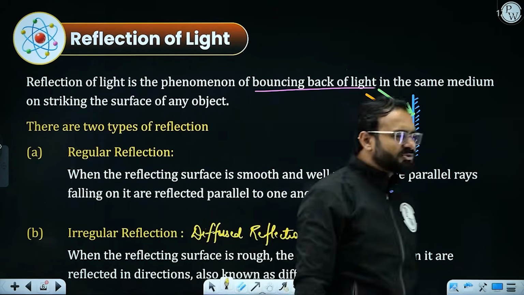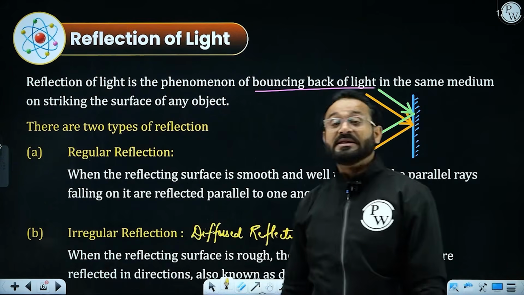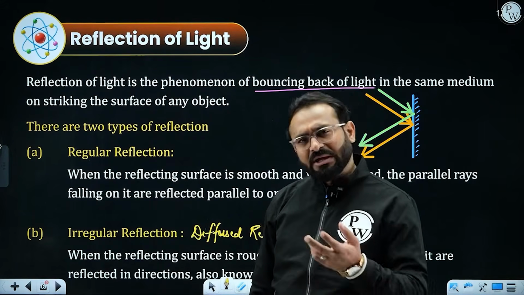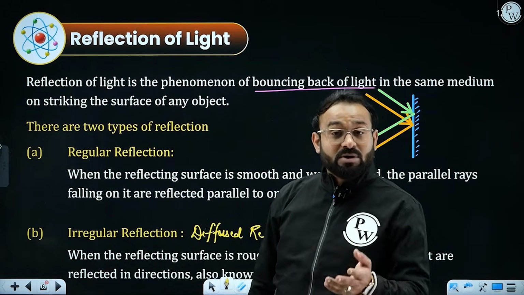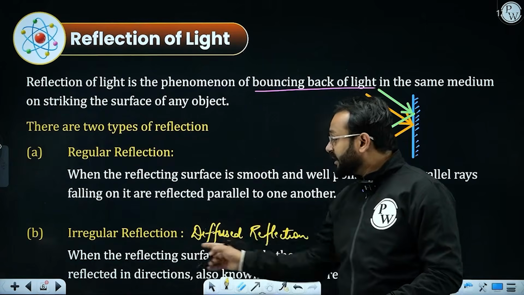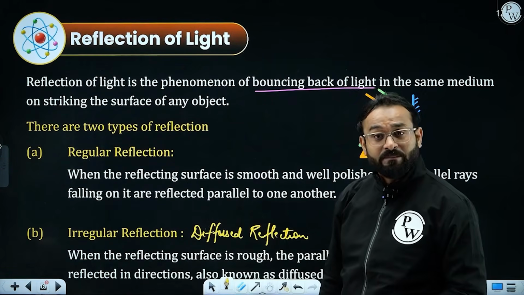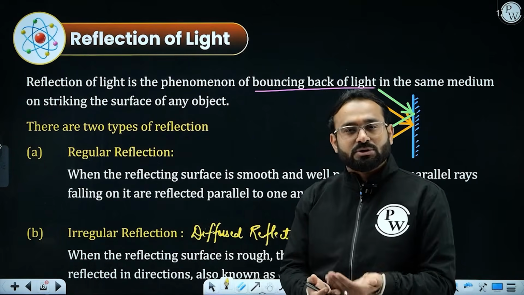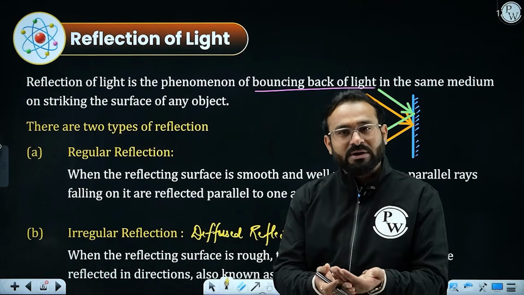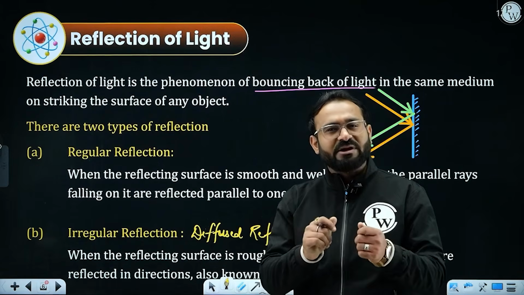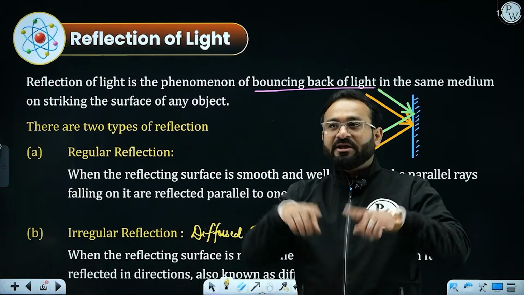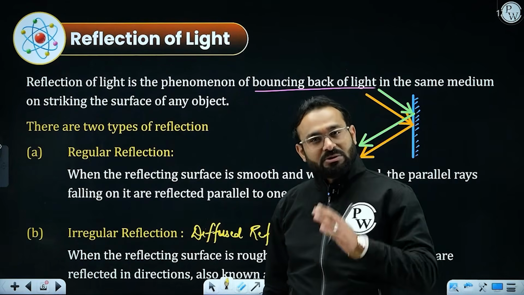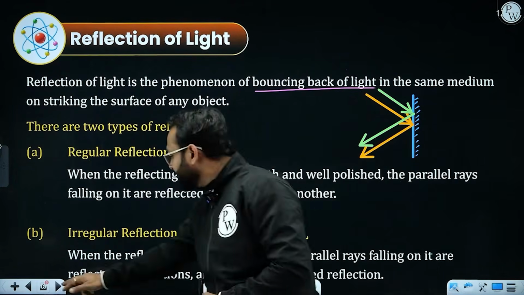We are able to see different objects like your wall, ceiling, floor. They are not perfectly reflecting material, but we are able to see them because they are doing irregular or diffused reflection. The reason is there is no polish, no shiny surface. So when the light strikes it, it has a diffused surface. The light is diffused in various directions and we are able to see the object. Such reflections are called diffused reflection.